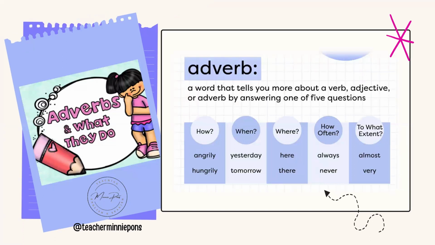An adverb is a word that tells you more about a verb, an adjective, or another adverb by answering one of the following 5 questions: how, when, where, how often, or to what extent. In this presentation, we will study the frequency adverbs which answer the question, how often?